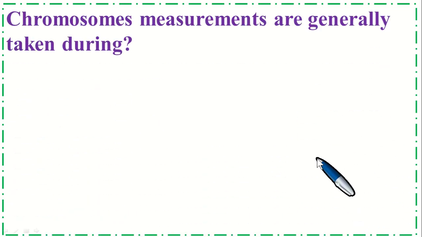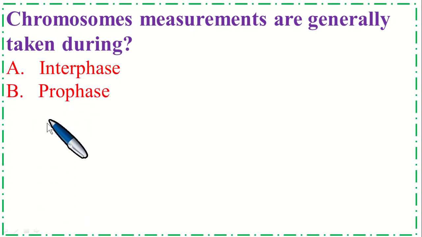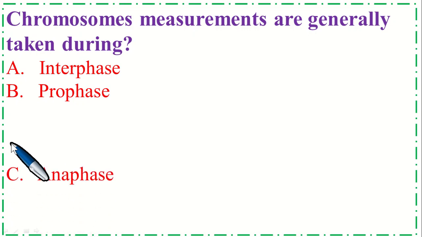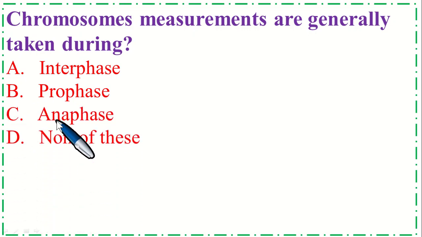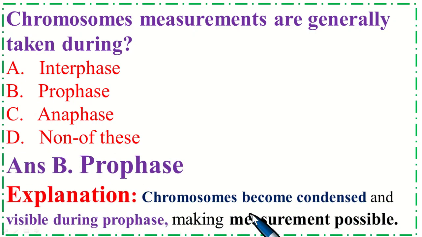Dear students, this is a very important MCQ. Chromosome measurements are generally taken during option A, interphase; B, prophase; option C, anaphase; and option D, none of these. So the correct option is B, prophase. Chromosomes become condensed and visible during prophase, making measurement possible.